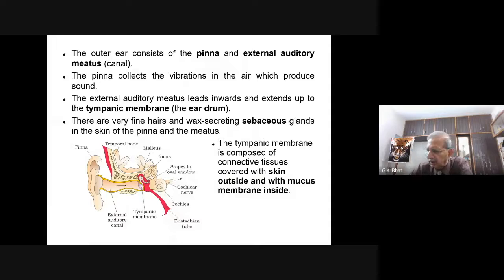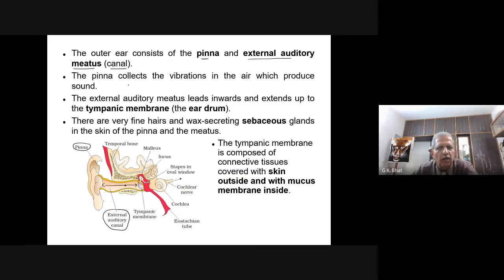The outer ear consists of the pinna and the external auditory meatus, also called the external auditory canal. This is the pinna, the exposed part of our ear. The outer ear consists of the pinna, which leads to the external auditory meatus, or external auditory canal.